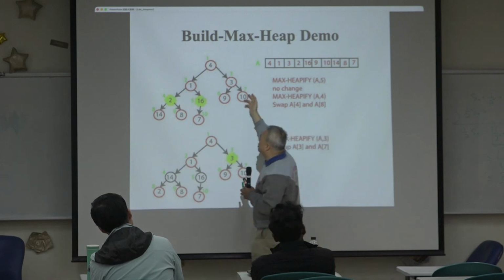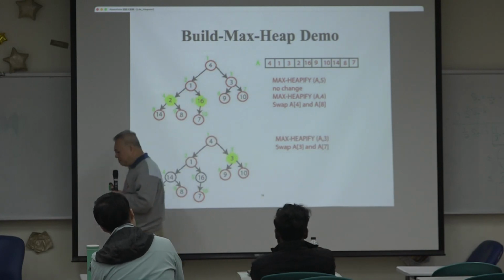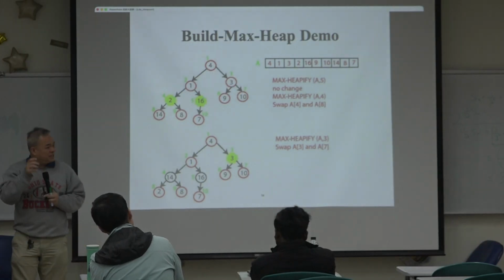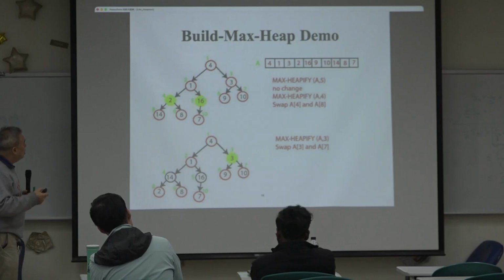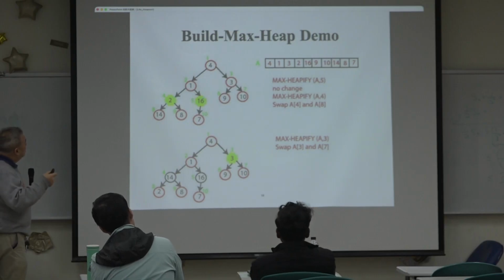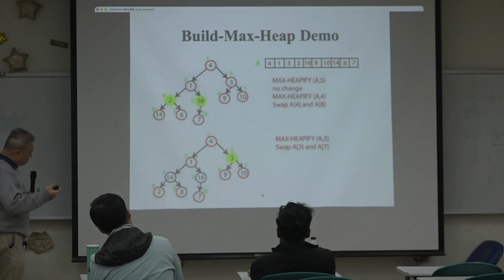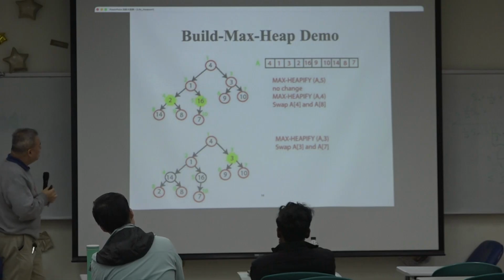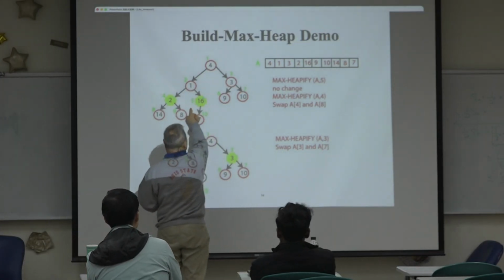So if you try to represent this as a complete binary tree, it looks like this. And you start to call max heapify from the last node that has at least one child. So that will be the index 5.